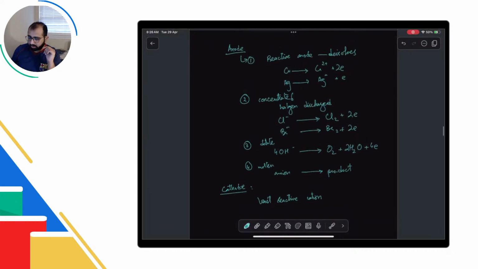Okay. It doesn't matter whether it's electroplating, it doesn't matter whether it's concentrated, dilute, whatever. ये हमारे पास 4 चीजें हैं जो हमें आनी चाहिए. Take a screenshot, you're good. Okay.